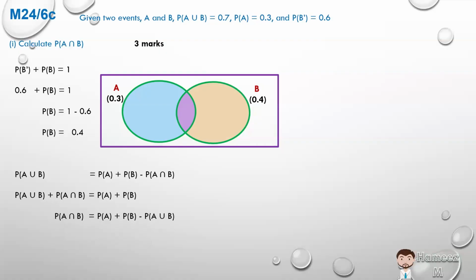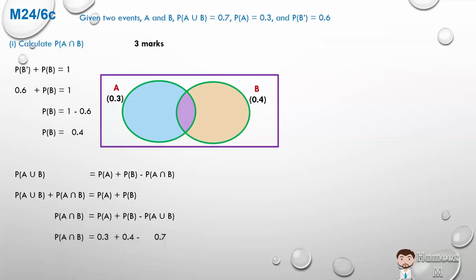If we put that in colors, we can say probability of A is blue and purple, plus the probability of B is purple and brown, minus A union B, which is those 3 colors, blue, purple, and brown, and we're left with 1 purple area, which is the probability of A intersect B. Now we can substitute accordingly from the first line. The probability of A is 0.3.